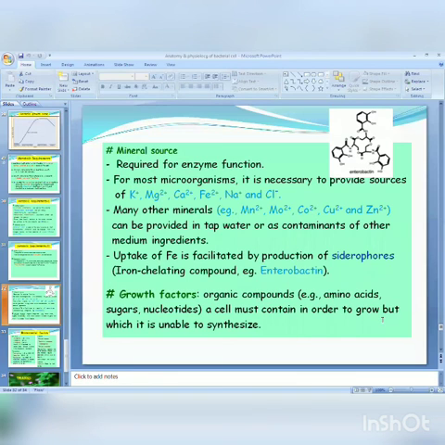Then growth factors. Bacteria also require growth factors: organic compounds such as amino acids, sugars, and nucleotides that a cell must contain in order to grow, but which it is unable to synthesize. So a few growth factors are required. There are two types: essential growth factors and accessory growth factors. Essential means their presence is a must, and we have to add them into the culture media when growing; otherwise, growth will not take place. And for accessory growth factors, after their addition, maximum growth occurs. So they are called accessory growth factors.